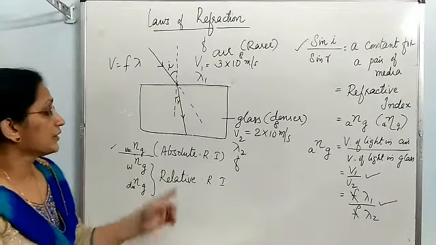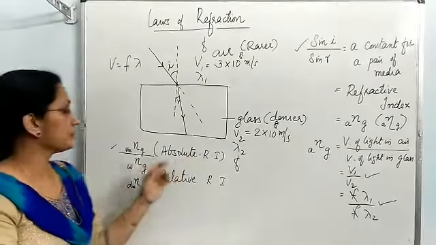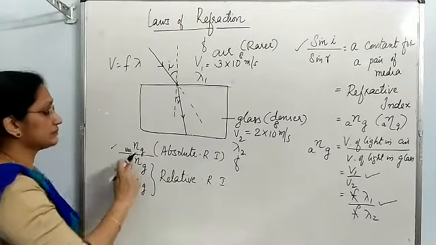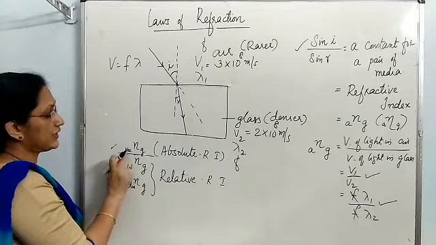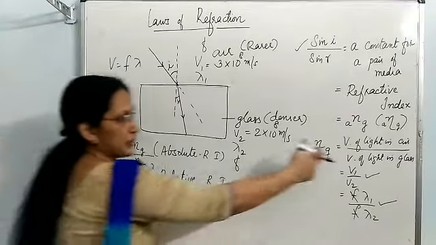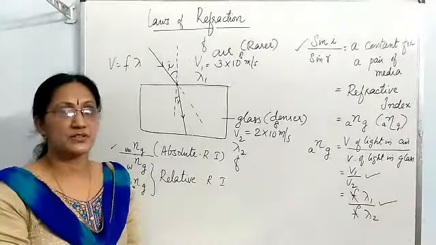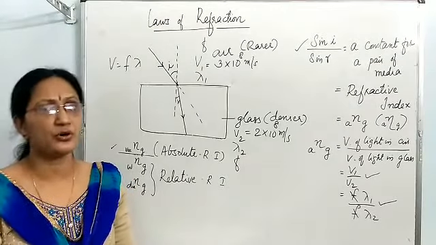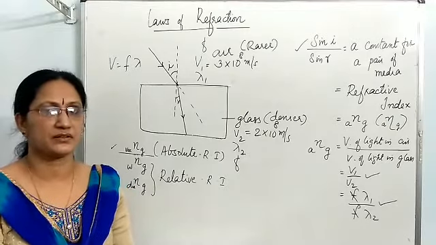Then absolute refractive index, for example, you are finding out absolute refractive index of glass, means the formula what you have to use is velocity of light in vacuum upon velocity of light in glass. Do you know velocity of light in vacuum is 3 into 10 to the power 8 meter per second.